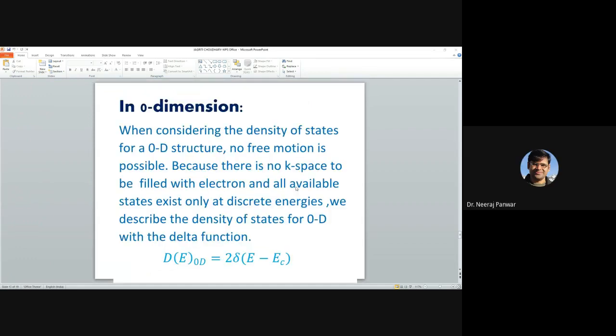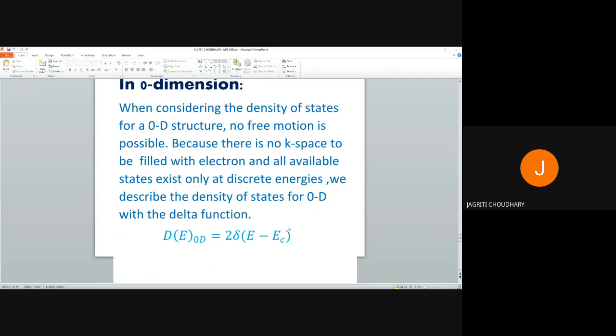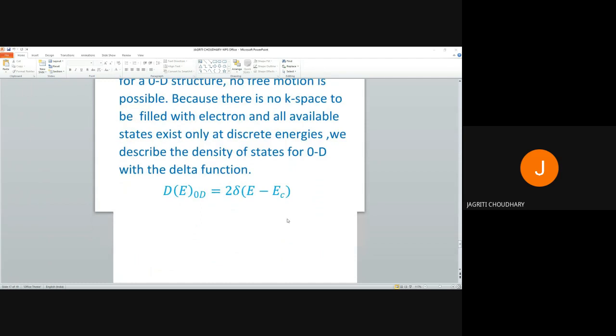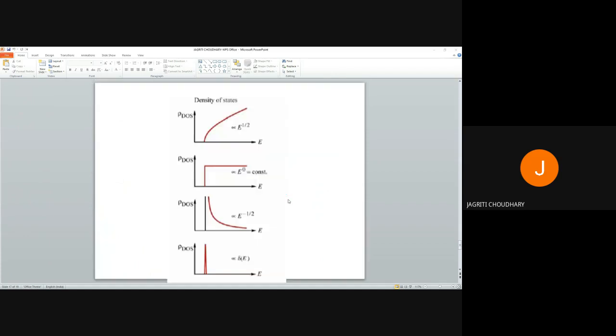Next slide. In zero dimension, no free motion is possible because it is like a quantum dot. So there is no k space to be filled with electrons, and all available states exist only at discrete energies. So we describe the density of states for zero dimension with the delta function only: g(E) equals 2 delta of E minus Ec.